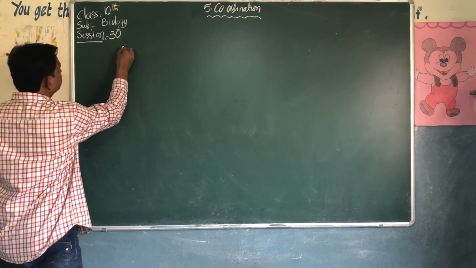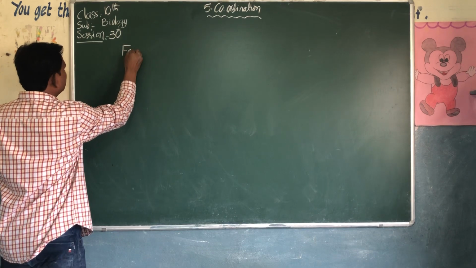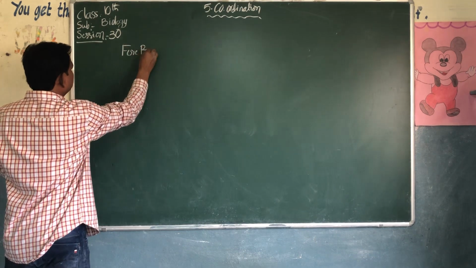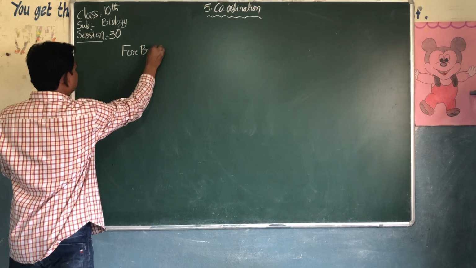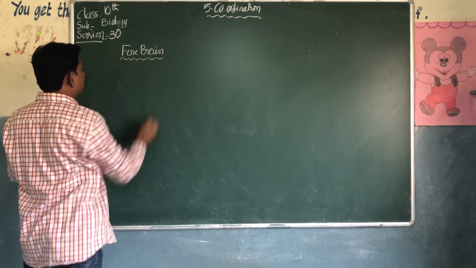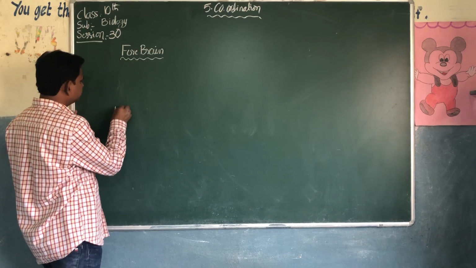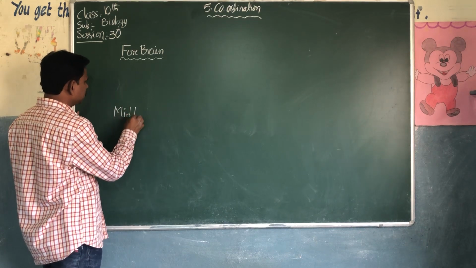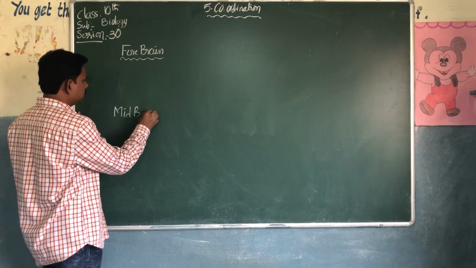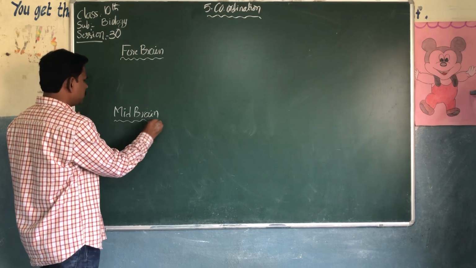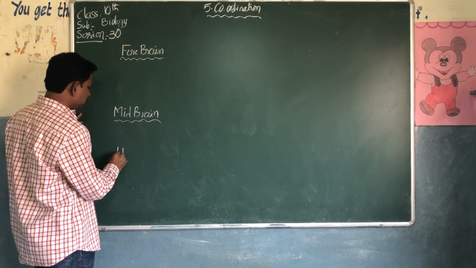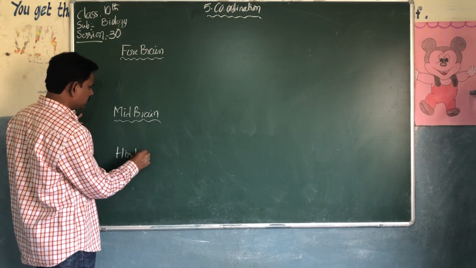Forebrain, midbrain, and the last one is hindbrain.